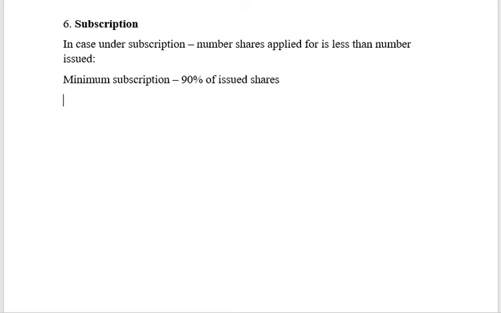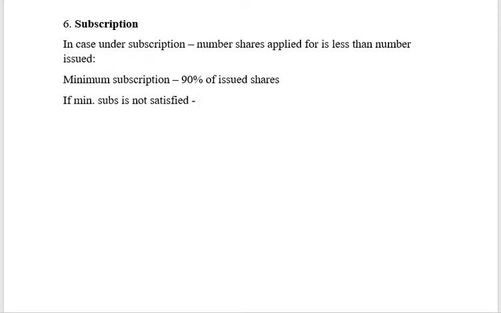Which means if the company has issued 1 lakh shares, it should receive a minimum application for 90,000 shares. If it is receiving 85,000, 86,000, 89,000, even then it is not satisfying the criteria. So if the minimum subscription criteria is not satisfied, then the company cannot proceed to allot the shares.